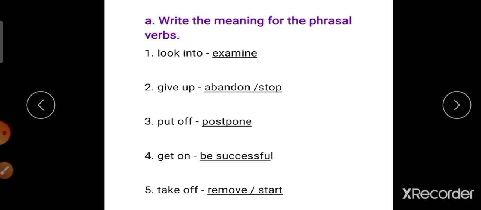Write the meaning for the phrasal verbs. First one, look into. Look into means examine. Next, give up, abandon or stop. Third one, put off. Put off means postpone. Get on, be successful. Okay, next, take off, remove or start. So you have to write the phrasal verb meanings in your textbook.